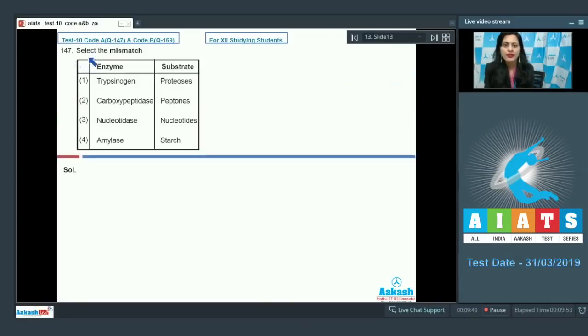Question number 147. Select the mismatch with respect to enzyme and its substrate. The very first match given is trypsinogen and the substrate is proteins, and as it is an incorrect match, this is the correct answer to our question, because trypsinogen has to be activated by enterokinase into trypsin, which can assist in digestion of proteins. So it is not trypsinogen but trypsin